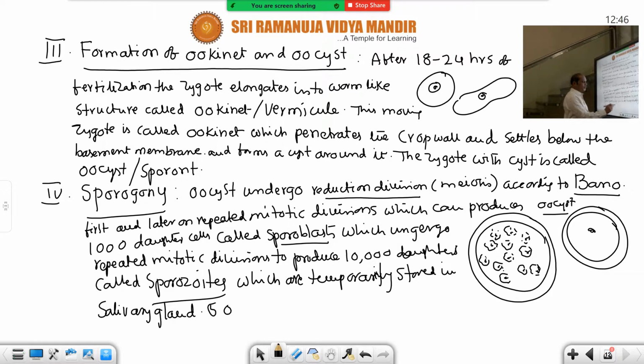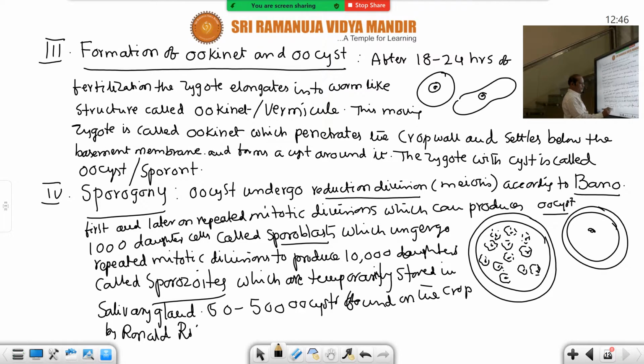So 50 to 5,000 oocysts were found by Ronald Ross on the crop. Already I told you about this. August 20, 1902.